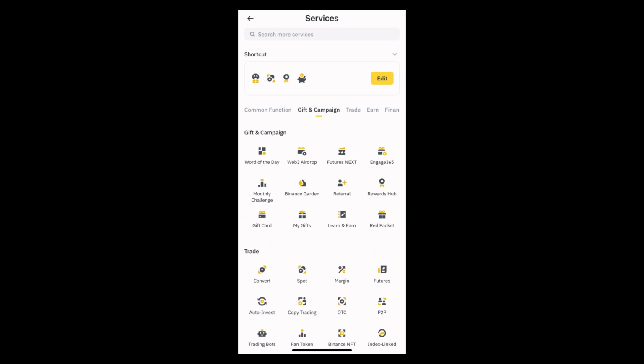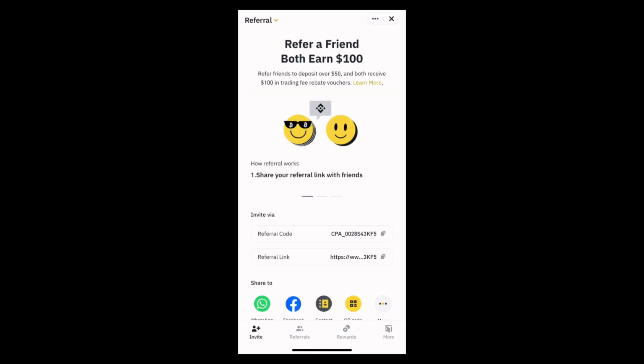Now to earn money, tap on to referral. After that, you can simply copy the referral code or link and send it to your friends, and you can simply make them join by using your referral code or link, and after that you will earn money from it.